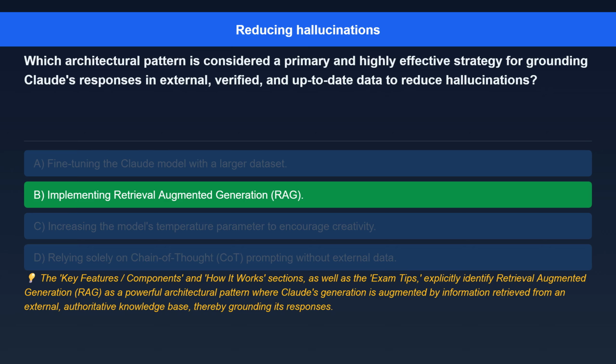The correct answer is implementing retrieval-augmented generation, RAG. Here's the explanation. The key features components and how it works sections, as well as the exam tips, explicitly identify retrieval-augmented generation, RAG, as a powerful architectural pattern where Claude's generation is augmented by information retrieved from an external, authoritative knowledge base, thereby grounding its responses.